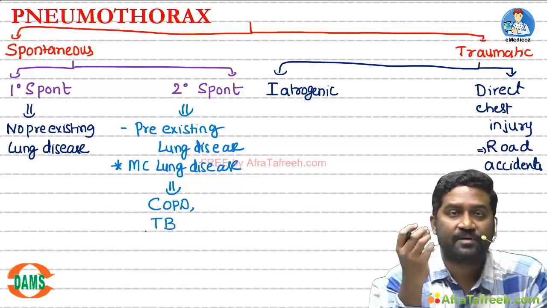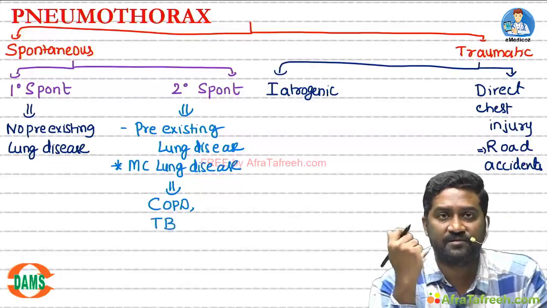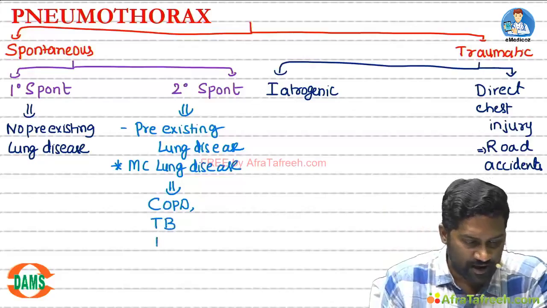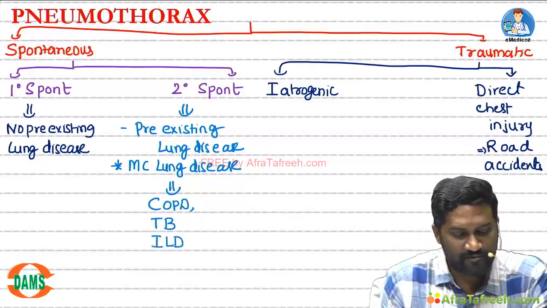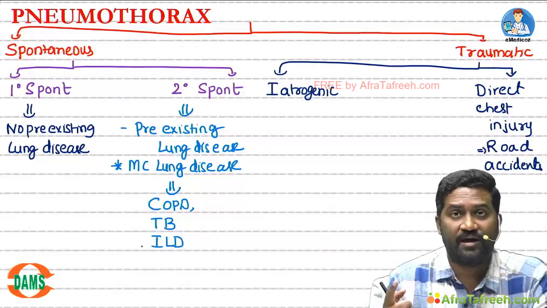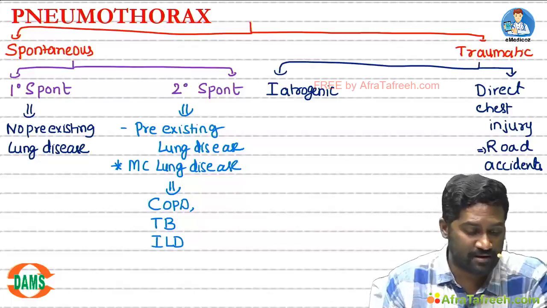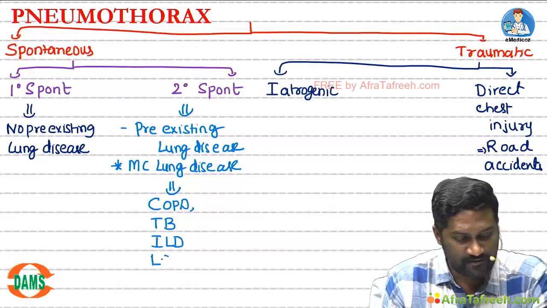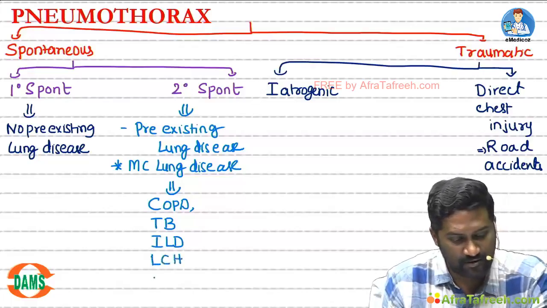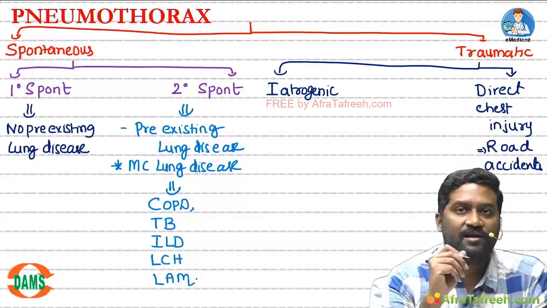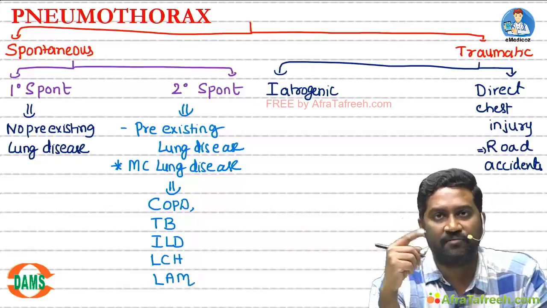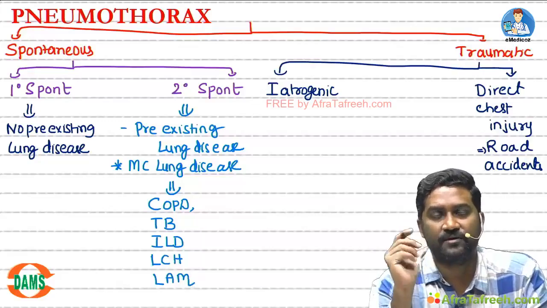In TB, the cavities can rupture resulting in pneumothorax. ILDs. Why it happens in ILDs? When I discuss ILD, I will let you know in detail. And rare diseases such as Langerhans cell histiocytosis, lymphangioleiomyomatosis. Just write down LCH, LAM. I will discuss in the next slide, don't worry.